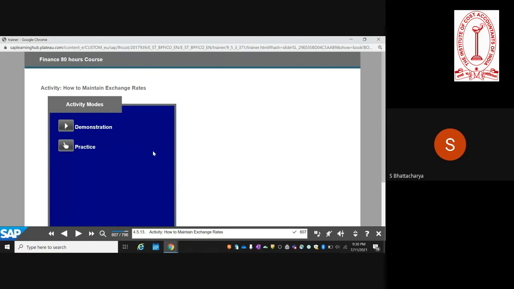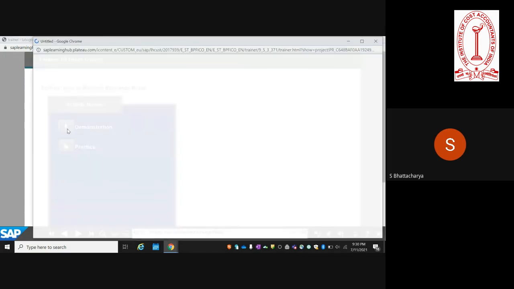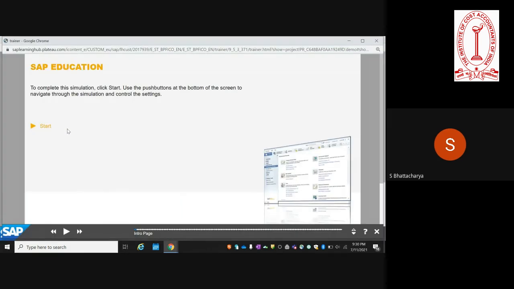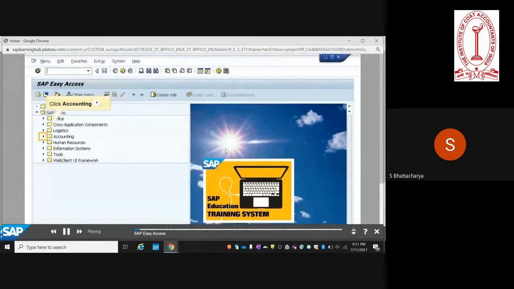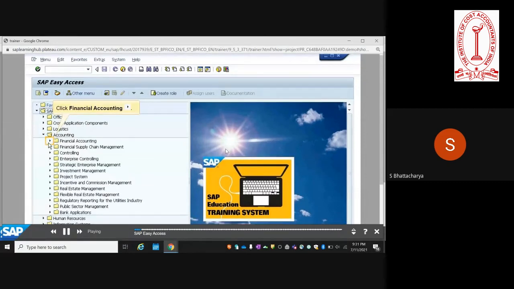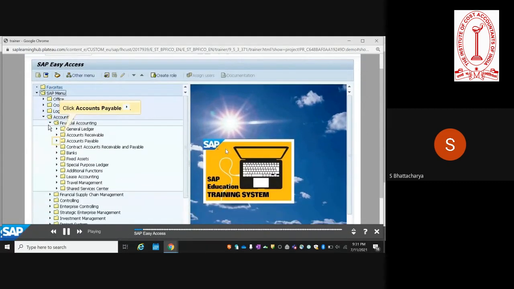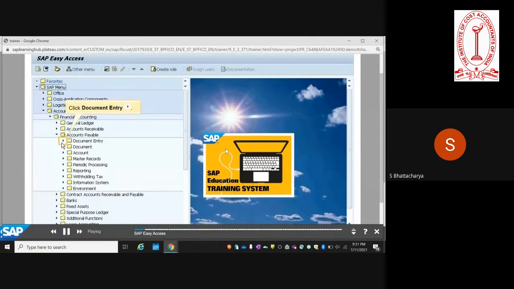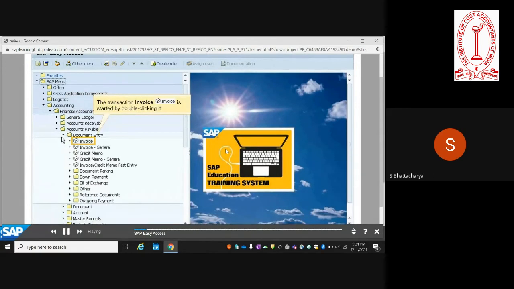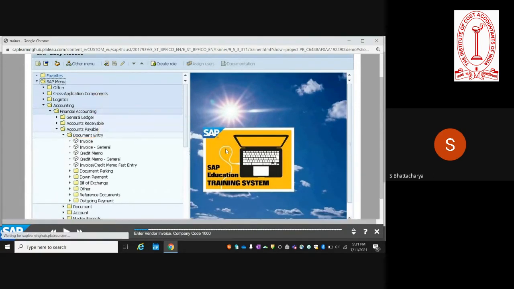So now we'll look at the screen where we maintain the exchange rates. This maintenance of the exchange rates is a front end, so you don't need to go to SPRO for this. So accounting, financial, payable, document entry. This entry can be accessed through many possibilities.